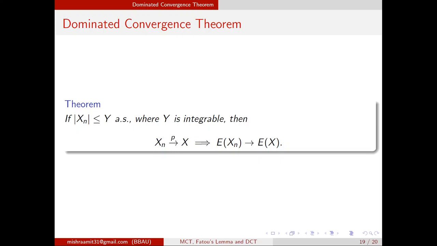So what we have discussed in this lecture: first we recalled the definitions of expected value of non-negative simple random variables, then non-negative random variables, then arbitrary random variables. Then we defined what an integrable function is. Then we provided one example which shows that the limit of expected xn may not be equal to the expected value of the limit of xn. And then we showed conditions under which this can be done, which is the monotone convergence theorem, then some corollaries of MCT, and one of the important corollaries was Fatou's lemma.